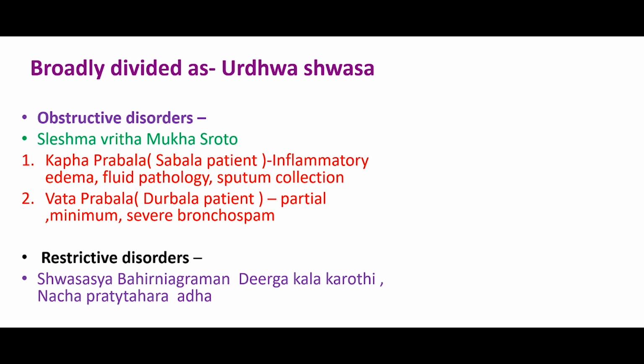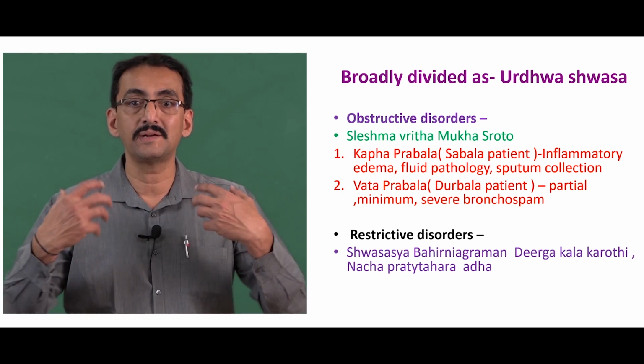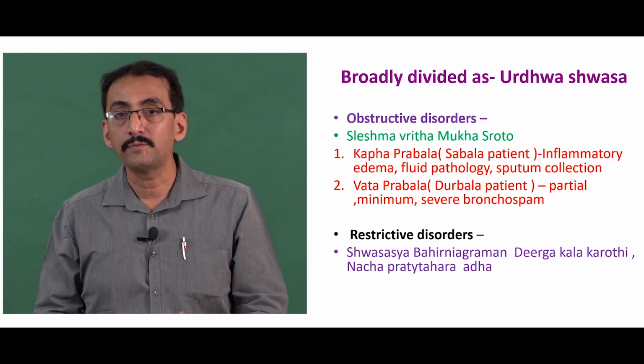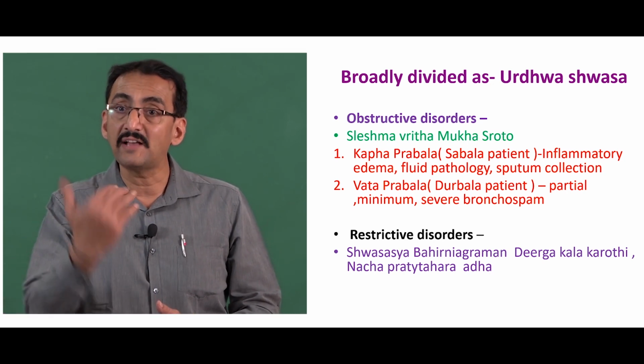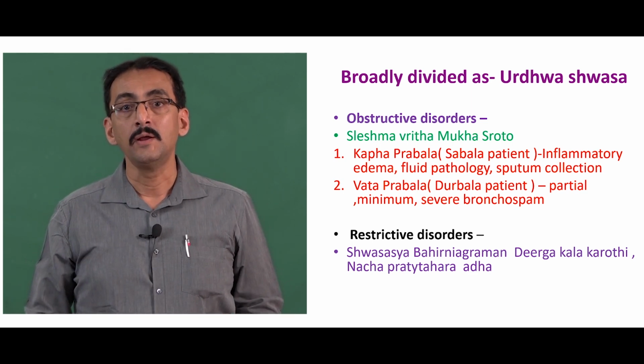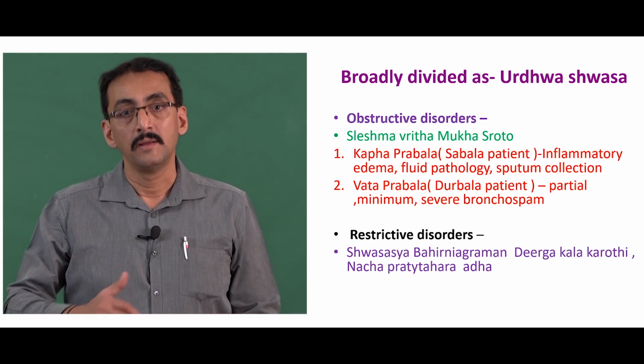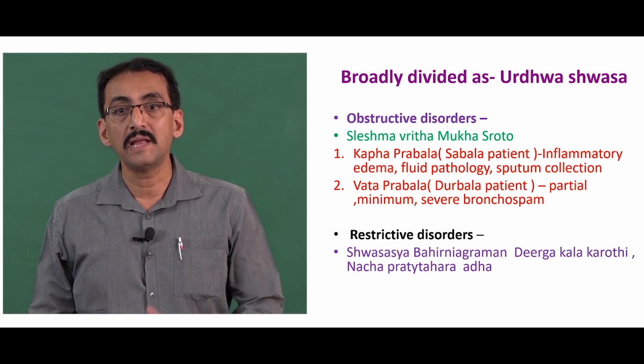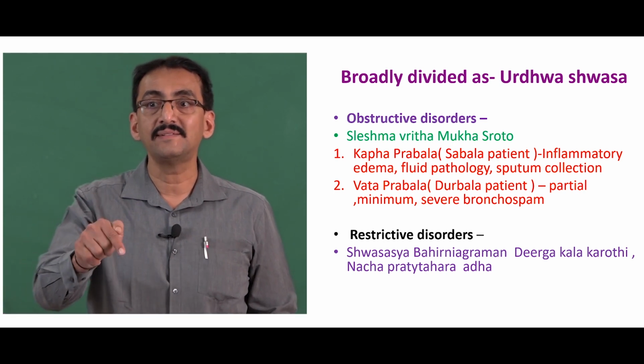This is basically occurring because of the problem with the lung compliance. Distensibility and extendability of the lung is affected, or lung compliance is affected. Elastic recoiling nature of the lung is affected, and therefore the expiration, which is a passive process by elastic recoil, is not able to happen in a normal way. Therefore, patient will have more problem on expiration. That is explained by Charaka.